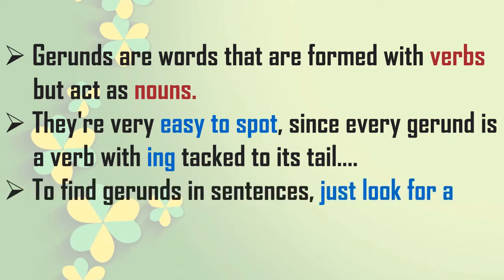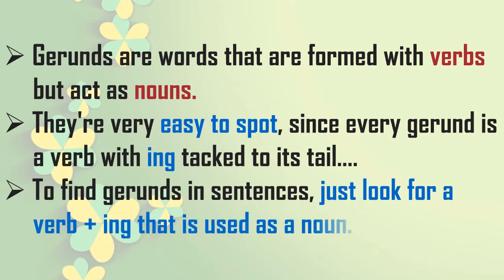To find gerunds in a sentence, just look for a verb plus ing that is used as a noun. This is the condition: it should be used as a noun in that sentence. Now what is a noun? You have already learned that for so many years, so that is not the question. How do you find the gerunds in the sentences? You have to see a verb plus ing that is used as a noun in that sentence.